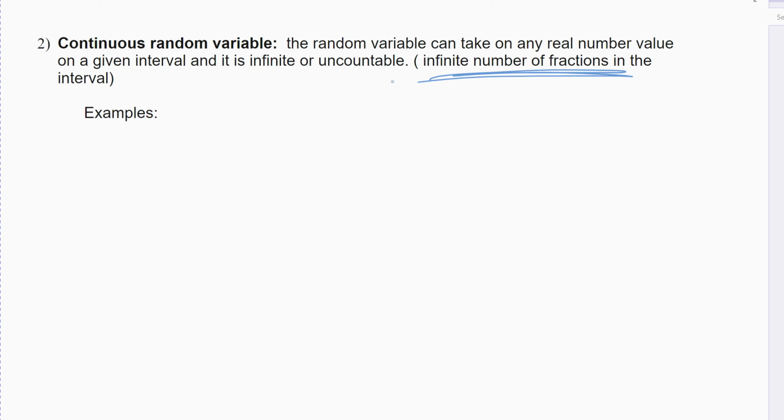They're not smooth. They're not connected, right? They're separate. Continuous, they're infinite and uncountable because it could take on any real number value on a given interval. Interval would be what you're looking at, right? And I'm looking at people. All right, so I'd have a certain number. I could go 0 to maybe 100 people, right? That's how many people would be in my survey.